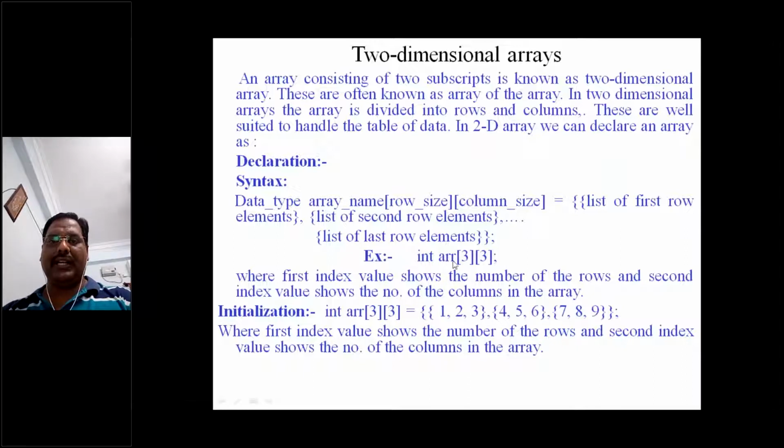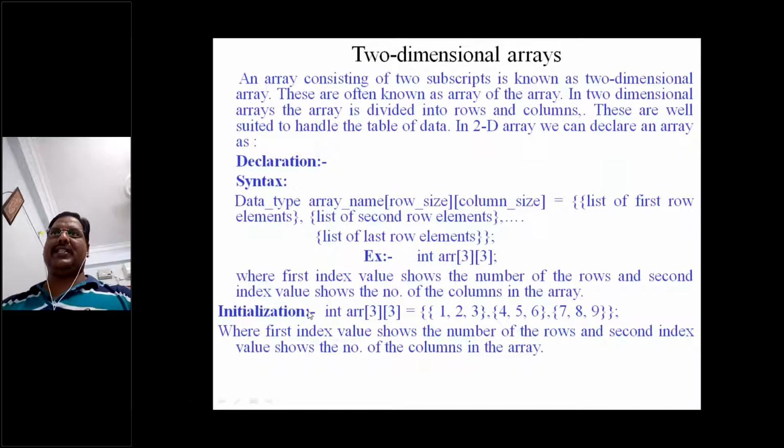For example, int array of 3 3, that means a matrix consisting of 3 rows and 3 columns. That's what it is clearly saying. Okay, the first index value shows the number of rows, that means this 3, and the second index value shows the number of columns in the array. So this is the column. Okay, so 3 rows and 3 columns. That's what it is trying to say.